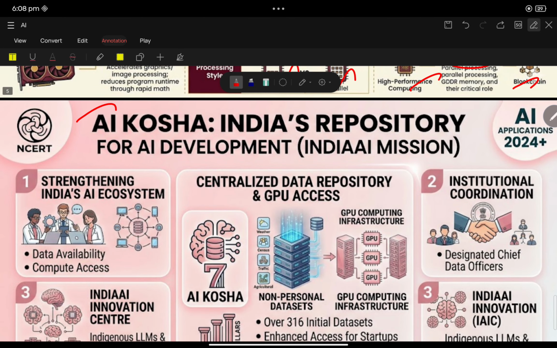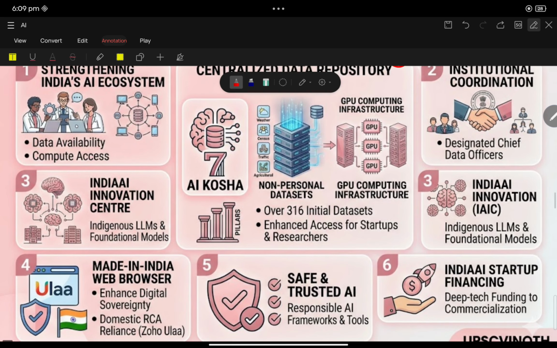AI Kosha, India's repository for AI development. AI Kosha is India's repository for AI development. See, the important keyword here is centralizing the non-personal database. In India's AI mission, we are gathering all the non-personal data to facilitate the development of artificial intelligence. First thing is that. So AI Kosha is India's repository for AI development.